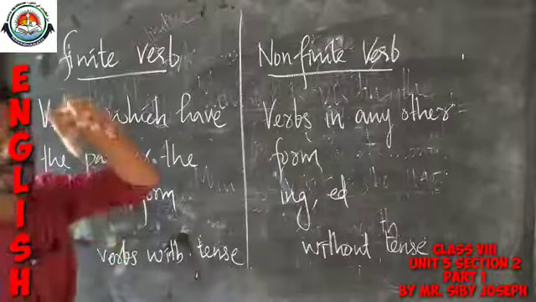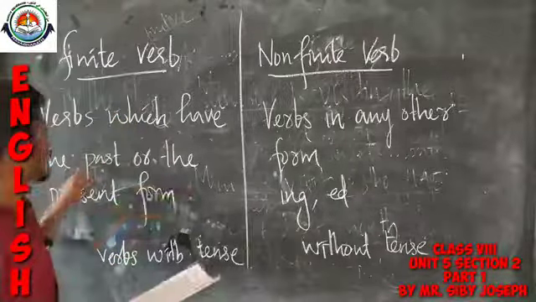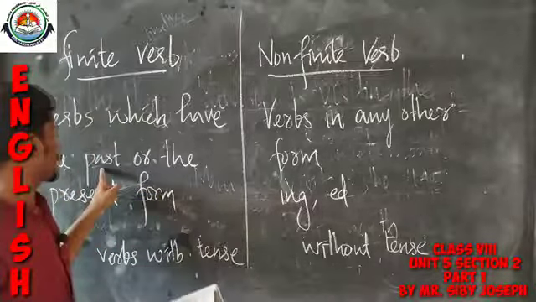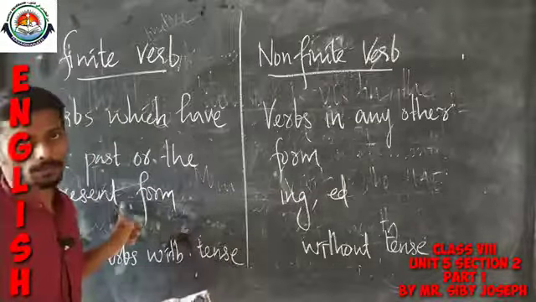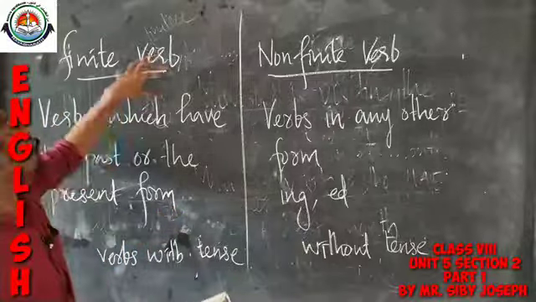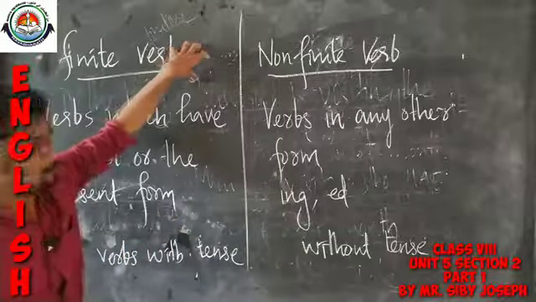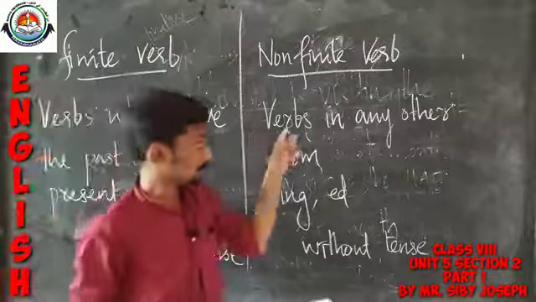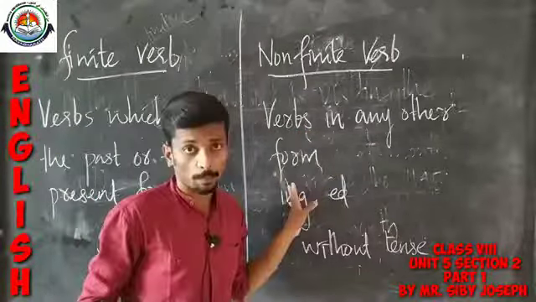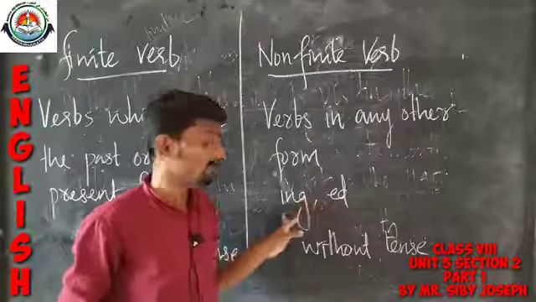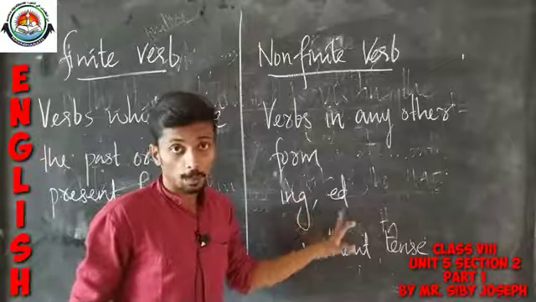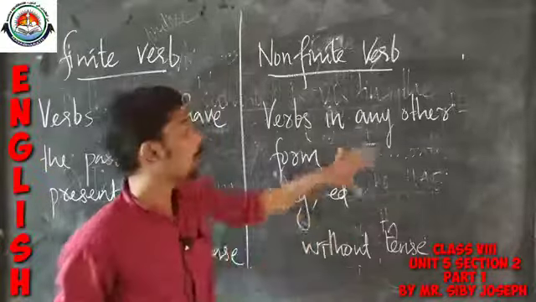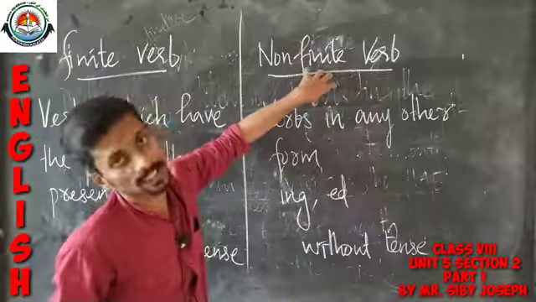For example, if a word is written in its past or present form, it comes under the finite category. And verbs in any other form like the ing form or ed form or past participle form all come under the non-finite category.